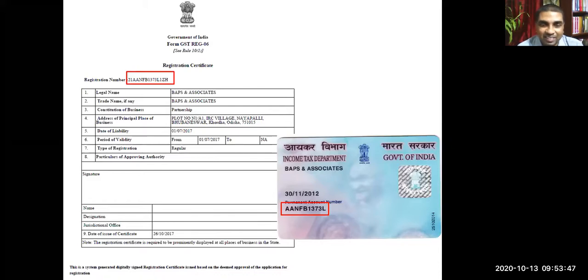2017, May 2017. Not May. That is also celebrated as GST Day. July 2017. 1st July 2017. Okay. This certificate is again valid from 1st July 2017. Date of liability is 1st July 2017. That is, from that date this certificate is valid. And that day is also referred to as the appointed date.